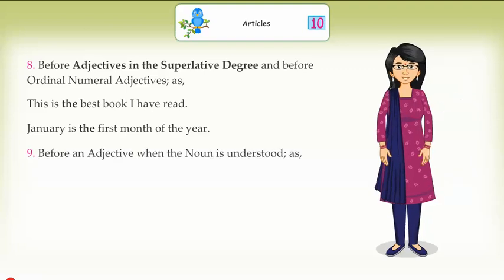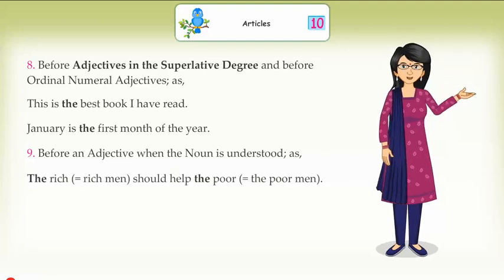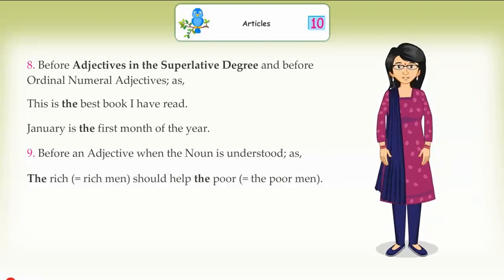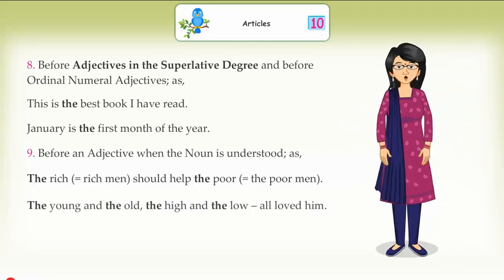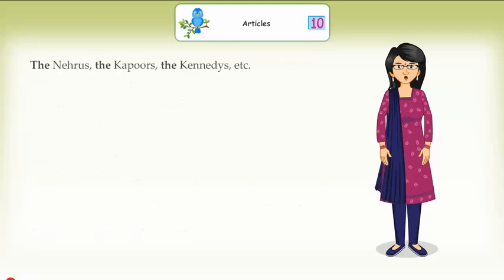Before an adjective when the noun is understood, as the rich, meaning rich men, should help the poor, meaning poor men. The young and the old, the high and the low, all loved him. To refer to a whole family, as the Nehrus, the Kapoors, the Kennedys, etc.